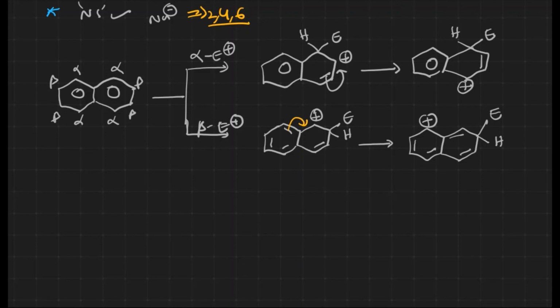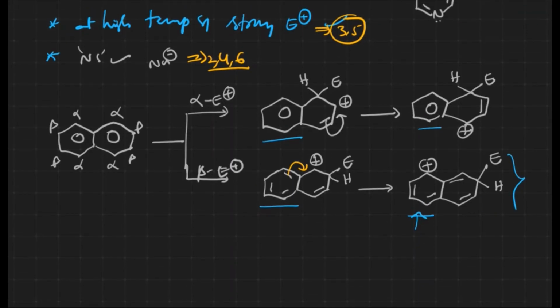Now in the first case, only one ring is involved, and the aromaticity of the other ring is preserved. There is no disturbance in the aromaticity of the first ring. But when it comes to the second case, to stabilize the sigma complex, the double bonds from the first ring are also involved, because of which the aromaticity of the first ring is also disturbed. That means the second sigma complex is relatively unstable compared to the first one.